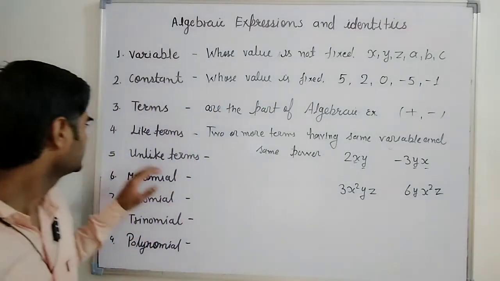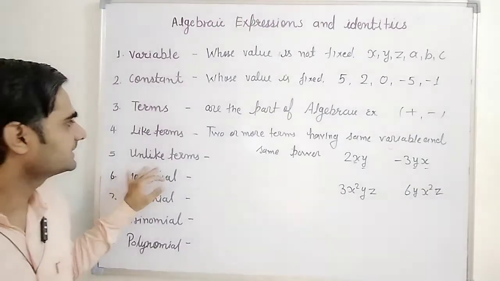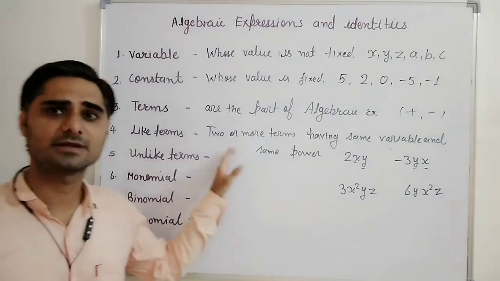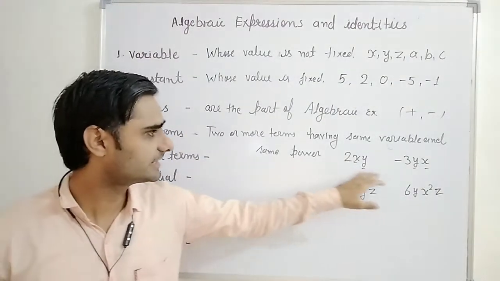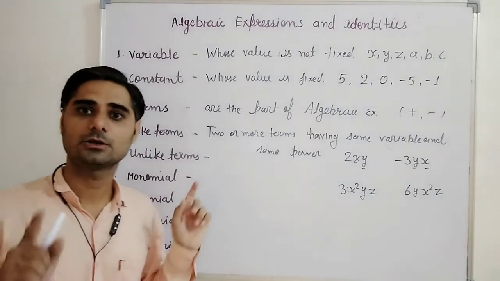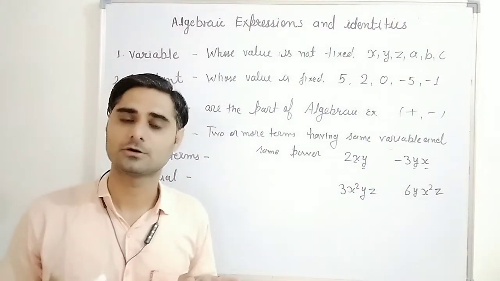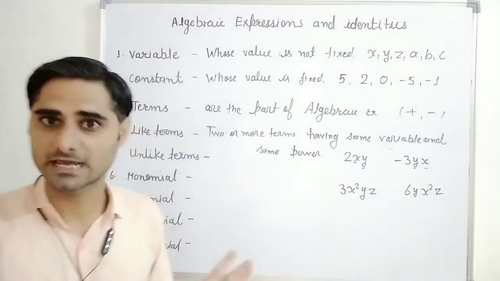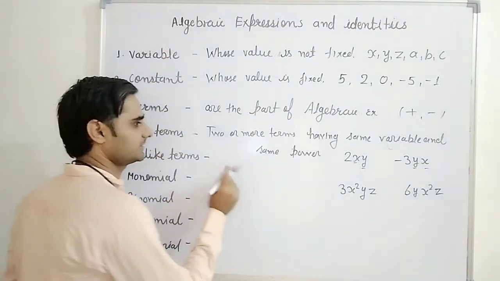Now, next is unlike term. Unlike term is just opposite to like term. Like terms have the same variable and the same power. Similarly, unlike terms do not have the same variable or the same power. Not having the same variable means different variable, you can say.